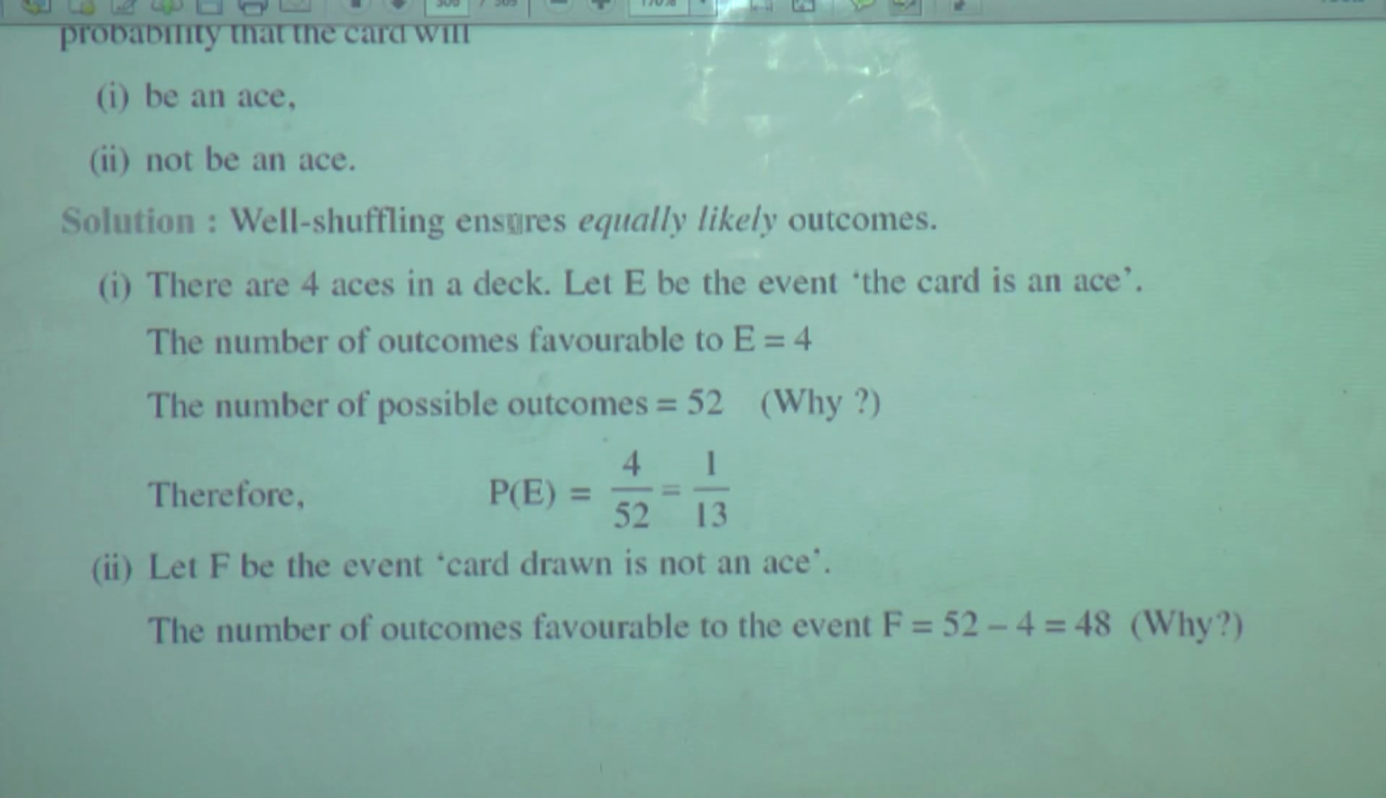Solution: well shuffling ensures equally likely outcomes. Yes, well shuffling means what? Equally likely outcomes. There are 4 aces in a deck. Let E be the event the card is an ace. The number of outcomes favorable to E is equal to 4. The number of possible outcomes is 52. Why? Because there are 52 cards total, 13 fours are 52. Therefore, probability of E is equal to 4 upon 52 is equal to 1 upon 13.